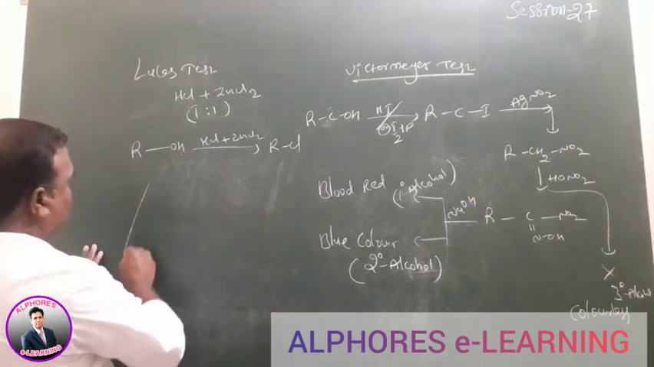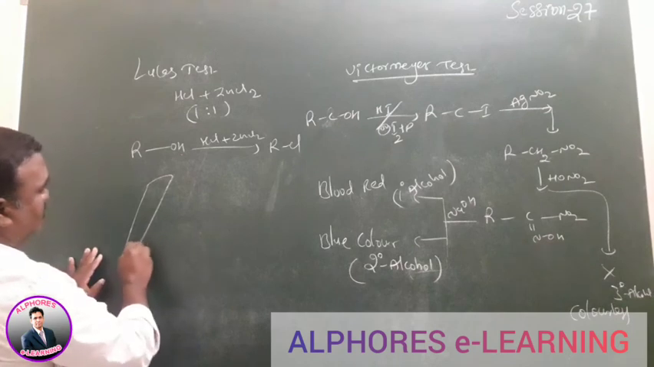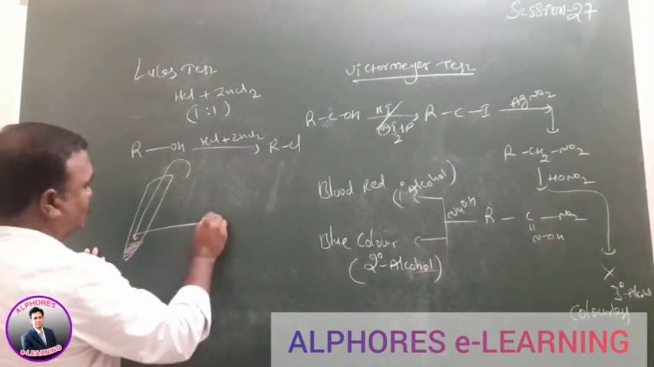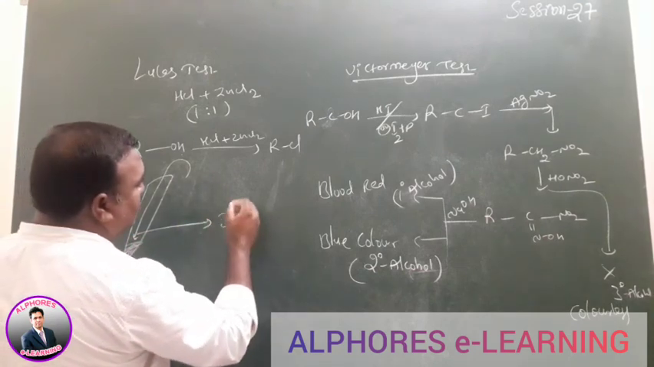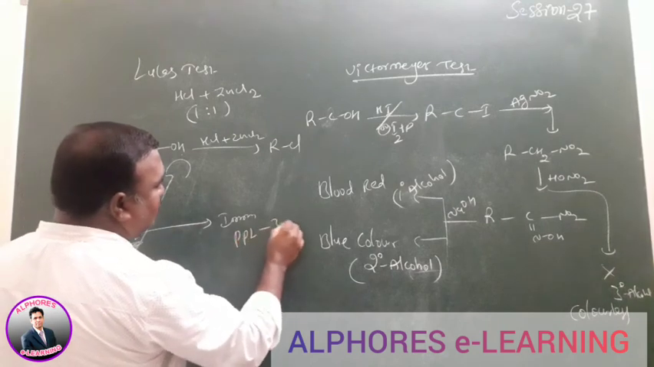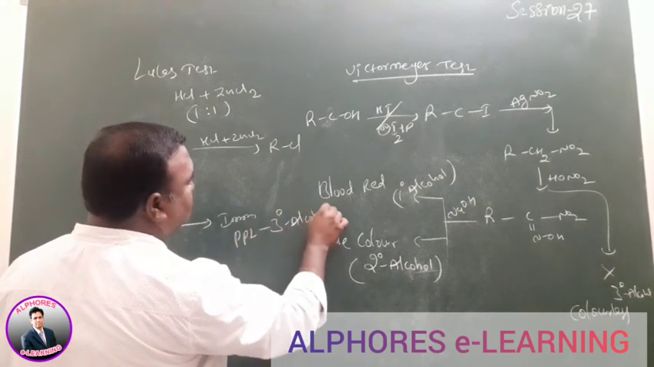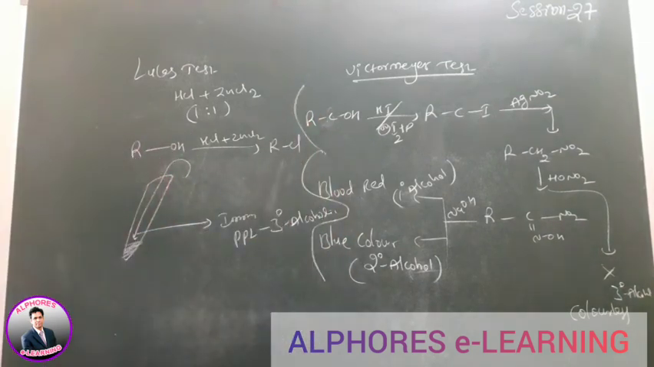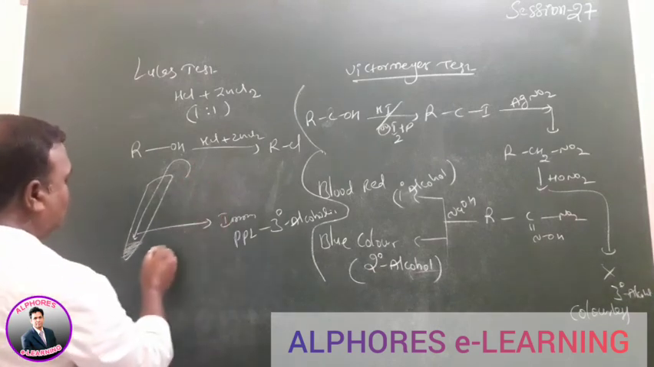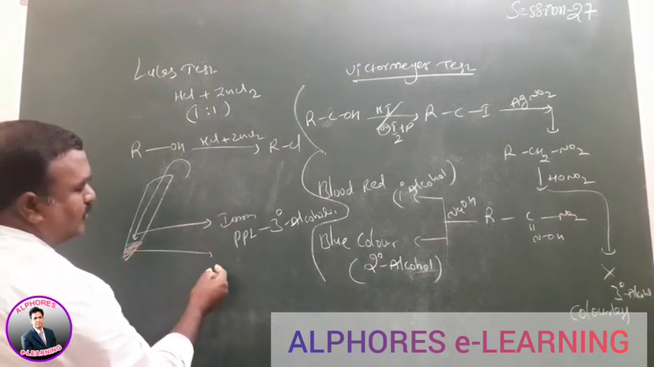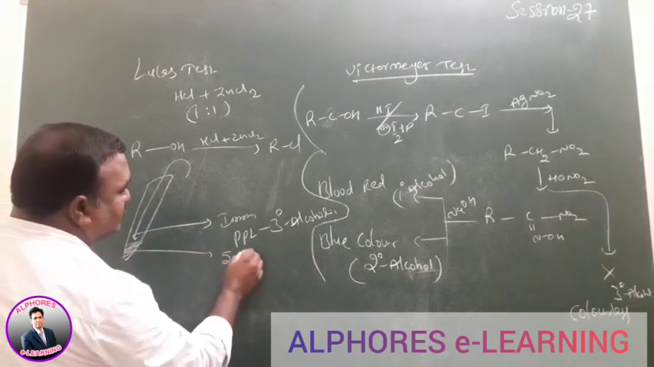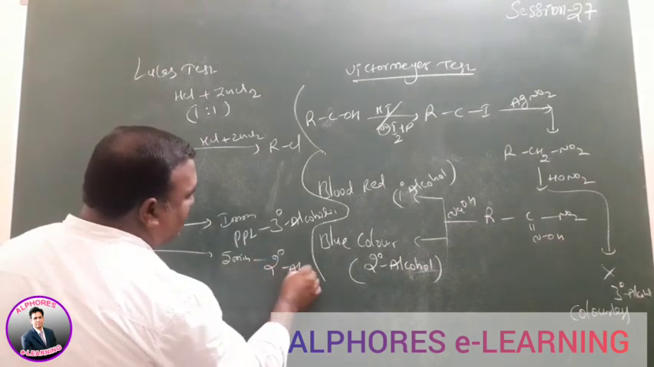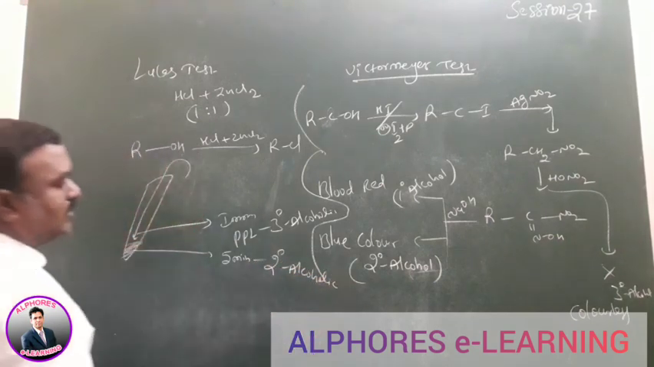So if you take some amount of alcohol here and add the HCl, ZnCl2 mixture to it, it gives immediate precipitation. Immediate precipitation means it has what? Tertiary alcoholic nature. If you add the HCl and ZnCl2 mixture and it gives precipitation within 5 minutes, then the compound carries secondary alcoholic nature.